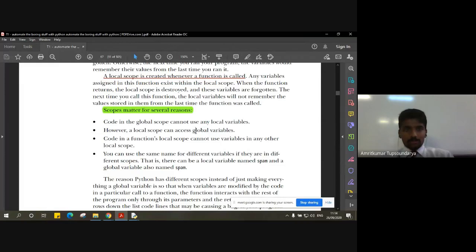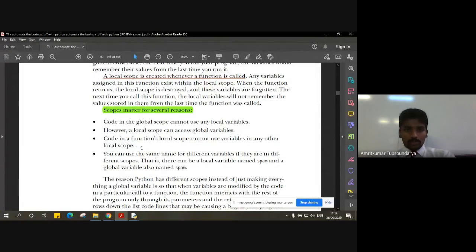Because the reason is simple: the variable is declared globally. And the third important reason why scopes matter is that code in a function's local scope cannot use the variable in any other local scope, right?